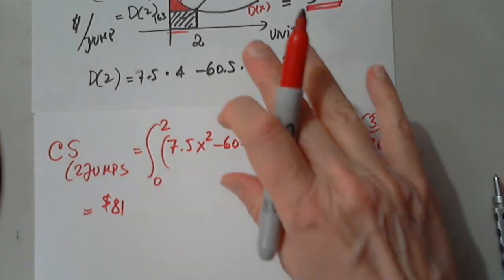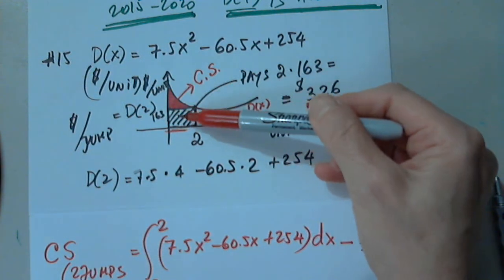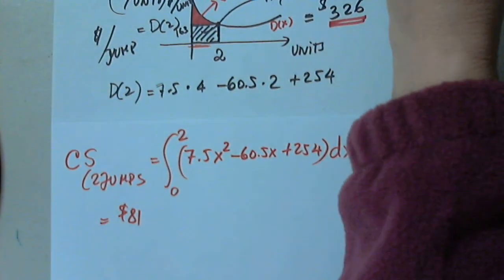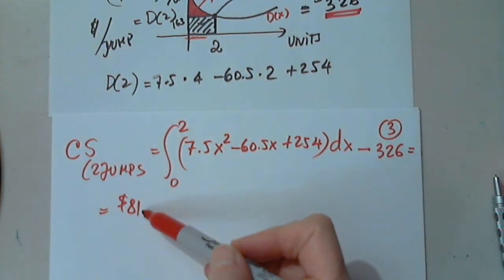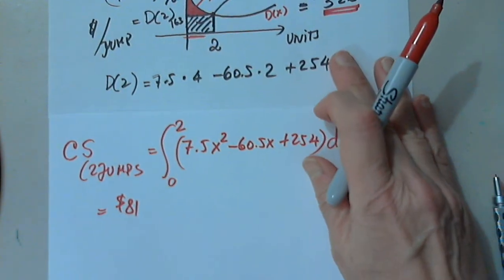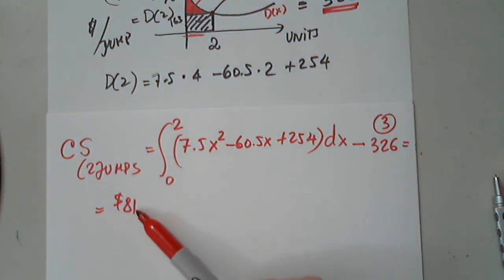Because she's buying 2 jumps, the price is a little bit lower. So nobody's giving her 81 in her hand, but she's saving 81. Or you can say she's getting a little bit extra. How much extra in dollars? 81. Good. So that was for the particular 2 jumps that they wanted us to look at.